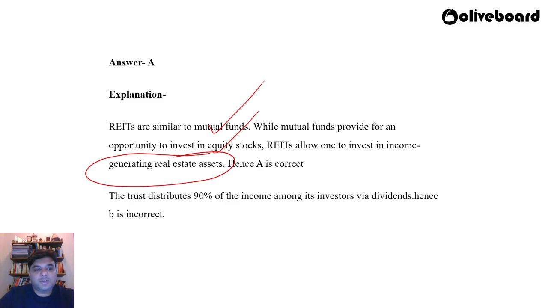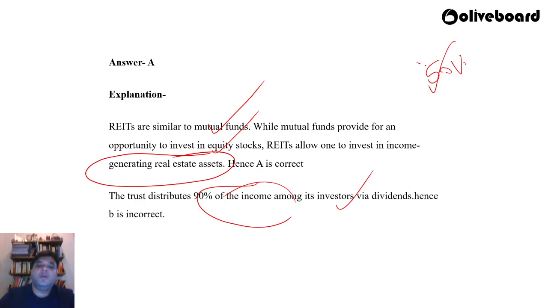Right? You buy stocks on the stock market, like a Nestle stock or an SBI stock. If you have money to invest, you can also invest in income generating real estate assets. There are real estate assets also under this trust. You can invest in that, and once the real estate project takes off, once there is a boom and once there is a sale, then you would be getting a profit out of it, because real estate is a profit making business. Therefore A is correct. The trust distributes 90% of the income amongst its members via dividends. Hence B is incorrect. What was given?